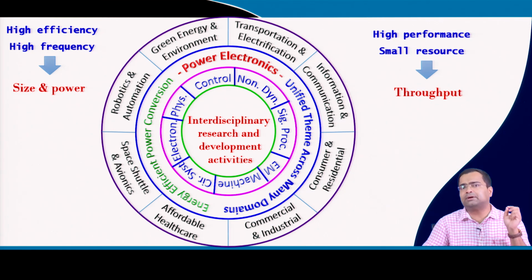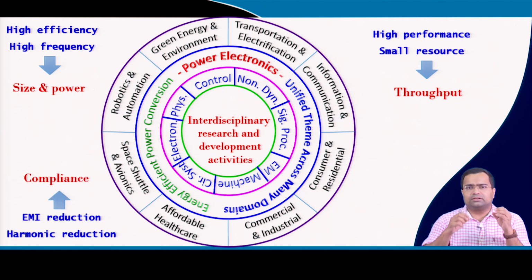So, we need to achieve high throughput. Switch mode power converters are also a source of electromagnetic interference. So, we need to meet certain EMI compliance and harmonic compliance for various applications, for example in automotive and space applications, where we need to meet stringent EMI compliance and also reduce the harmonic content.